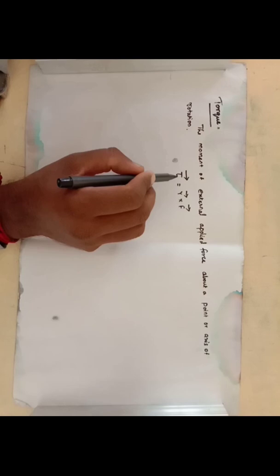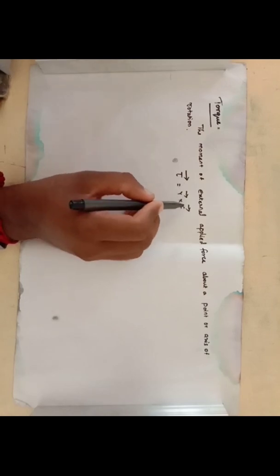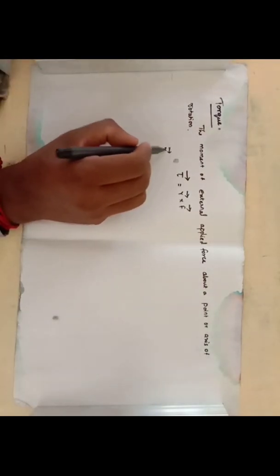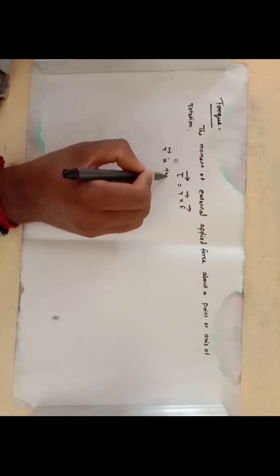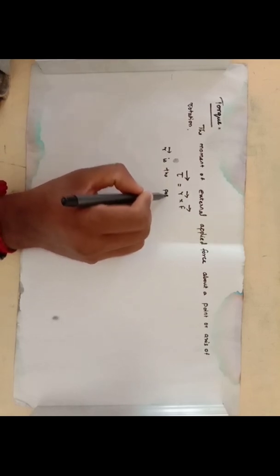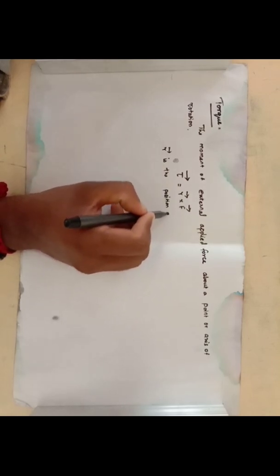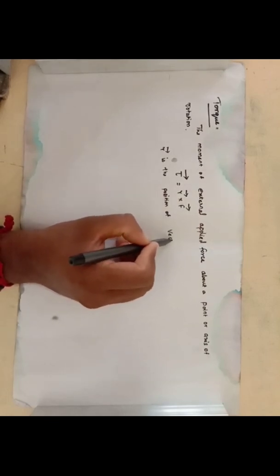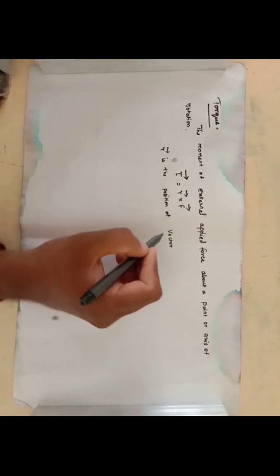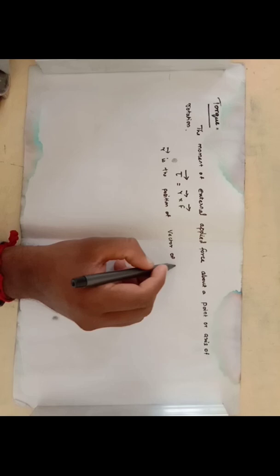The tau vector is equal to r cross f vector, where r vector is the position vector of the point.